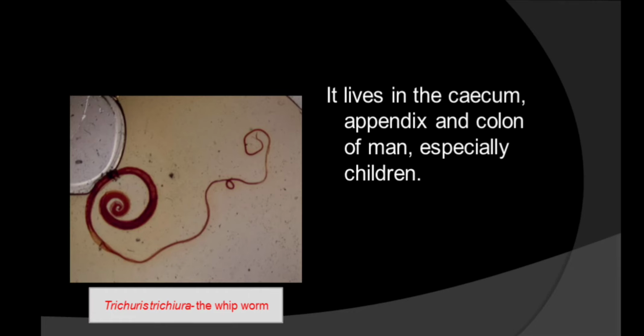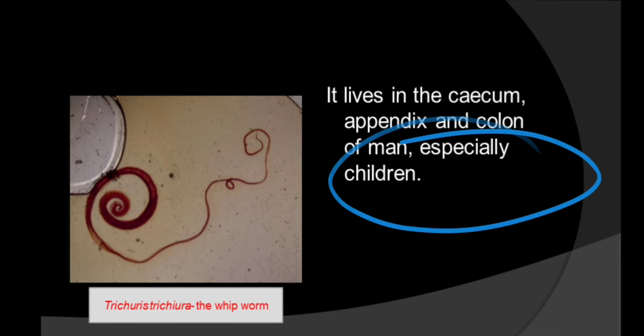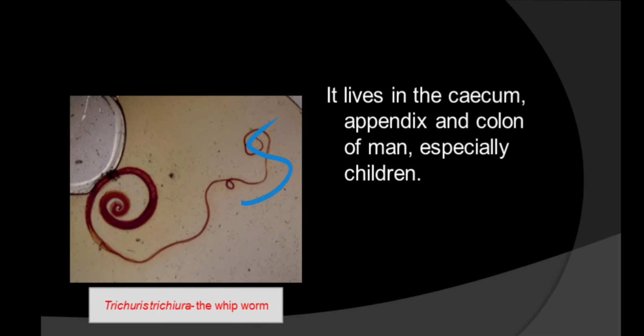This is Trichuris trichiura, and the larva or the eggs of Trichuris trichiura enter by contaminated food and water, and reach the large intestine in the caecum, appendix and colon region. Okay, especially it affects men and children. Its structure is whip-like and so the name is whipworm.